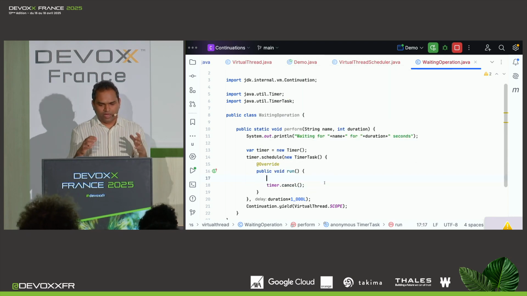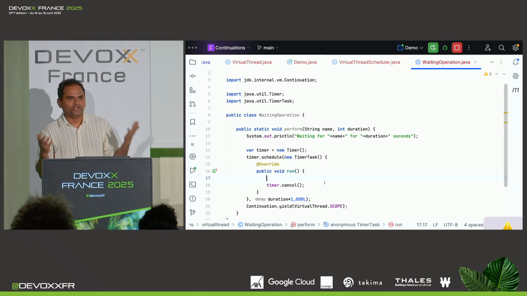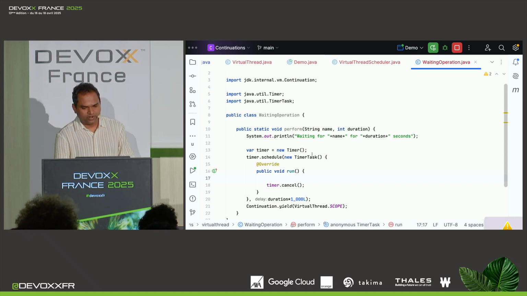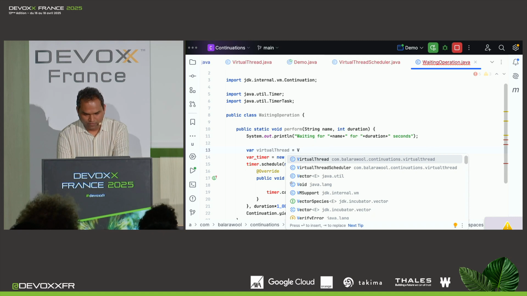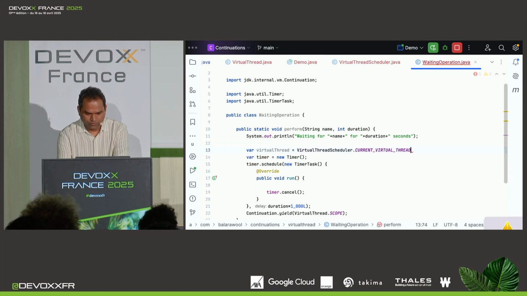And now I want to resume the thread. But which thread? Well, it is the current thread which was executing this perform method. So I can get the current virtual thread here, using the VirtualThreadScheduler.currentVirtualThread.get. That gives me the currently executing virtual thread.